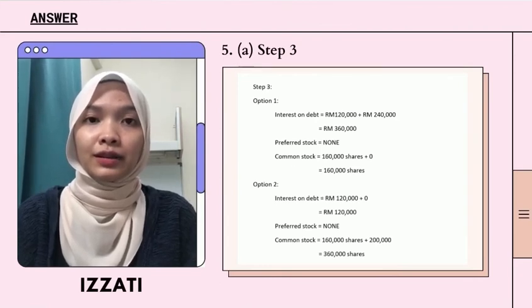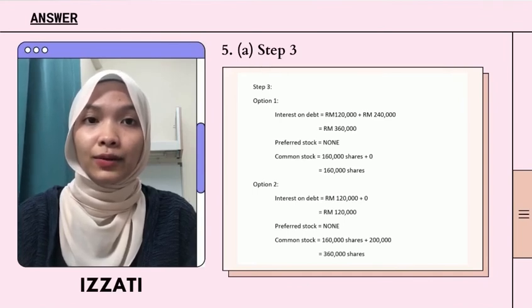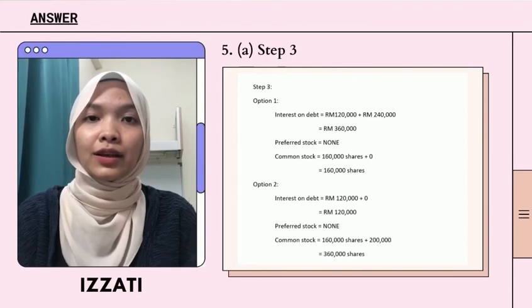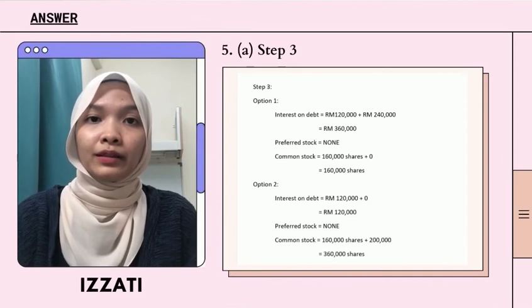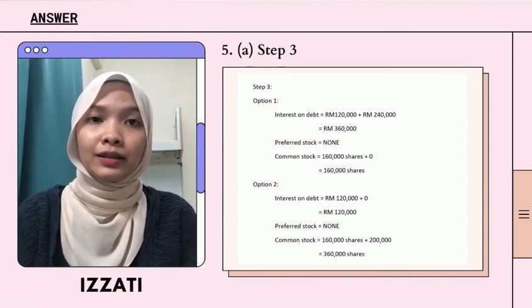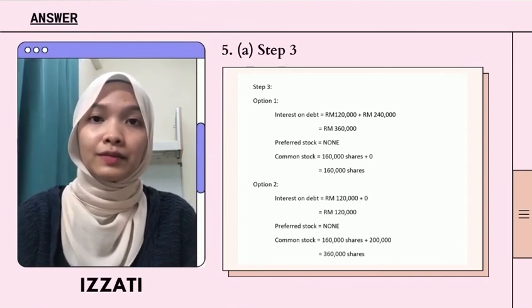The common stock is 160,000 plus 0, equals 160,000 shares. On the second option, the interest on debt is RM120,000. There is no preferred stock. Then the common stock is 160,000 shares plus 200,000, which equals